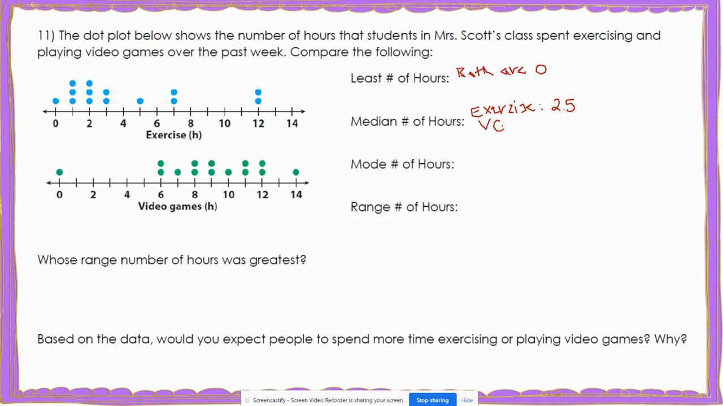Now for video games, I'm going to go to video games and find the number in the middle. Well, what I noticed for video games is that there are also two numbers in the middle, but this time both of the numbers are 9. So I would do 9 plus 9, which is 18, and then divide by 2, which would give me a median of 9. So I would say video games has a greater median.